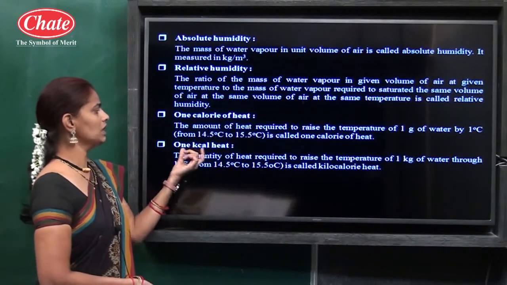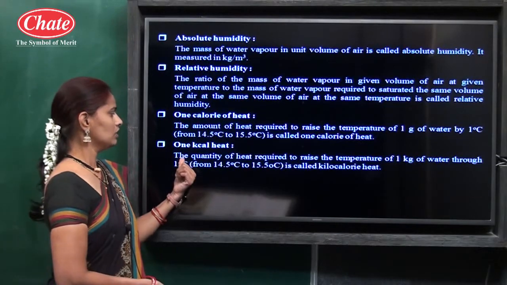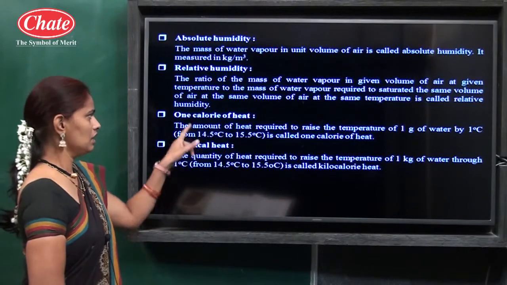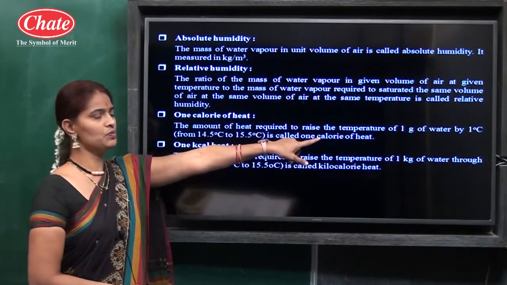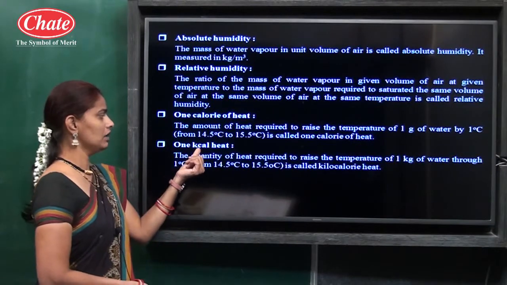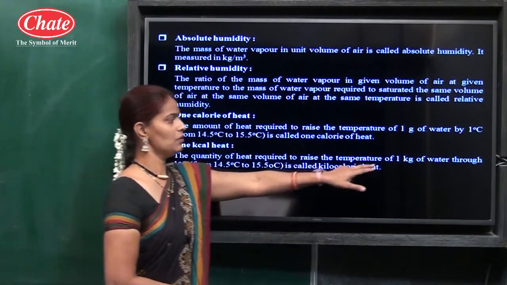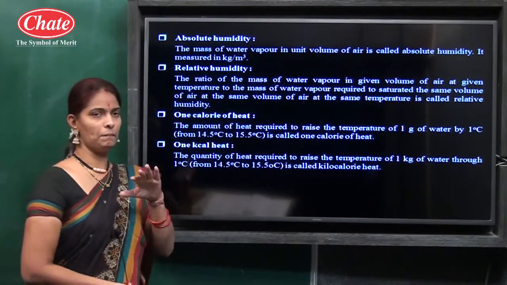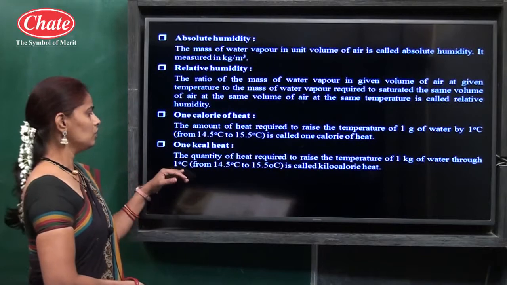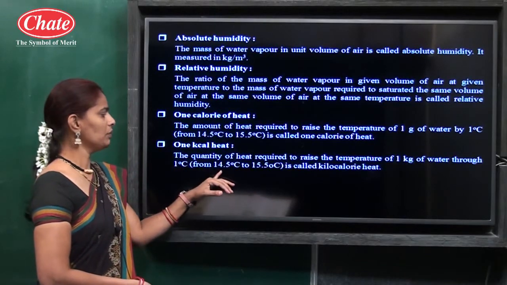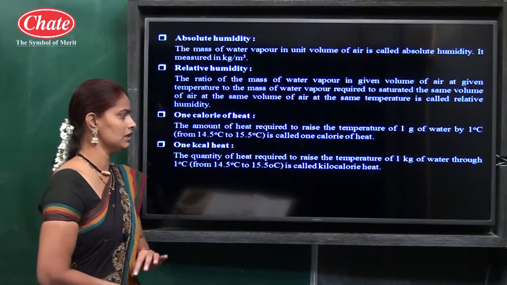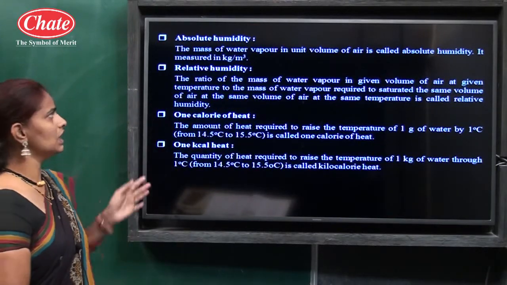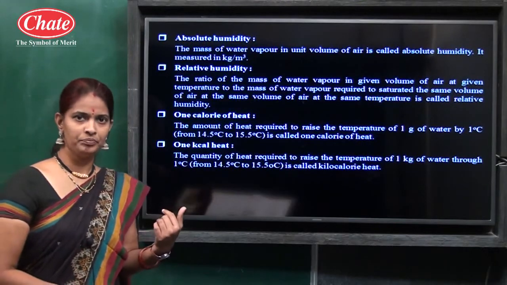The next term, 1 kilocalorie heat. Here for 1 calorie we use 1 gram of water, and for 1 kilocalorie we use 1 kilogram of water. So the quantity of heat required to raise the temperature of 1 kilogram of water through 1 degree Celsius, from 14.5 degrees Celsius to 15.5 degrees Celsius, is called 1 kilocalorie heat. So these are the important terms we pick up from this chapter, heat.